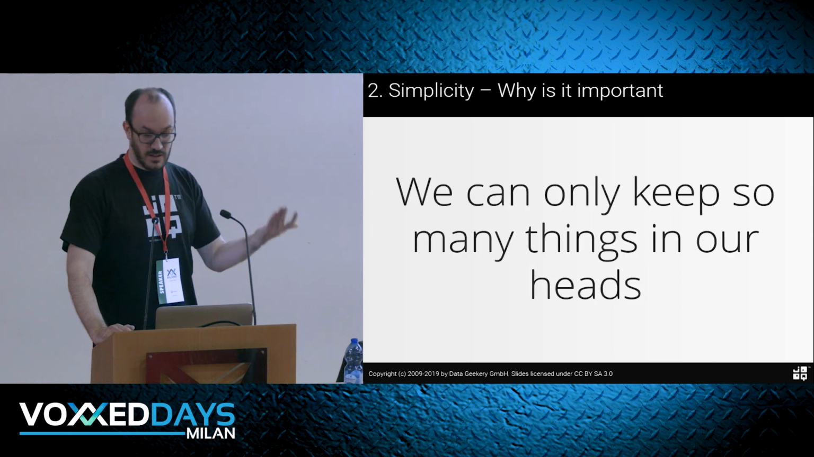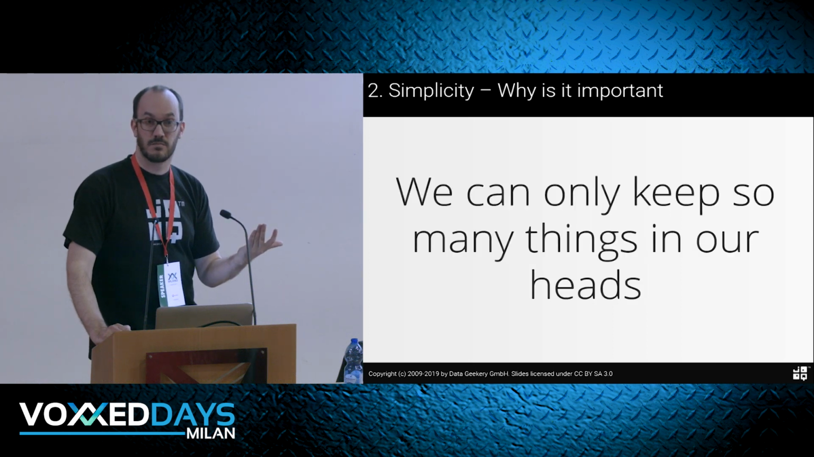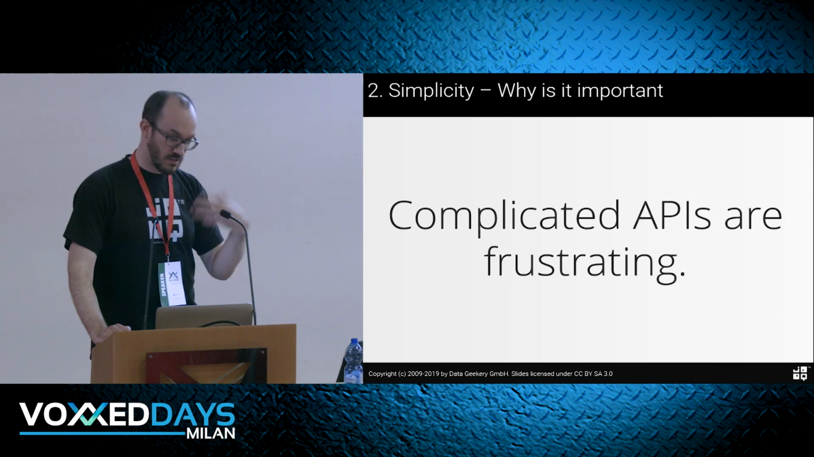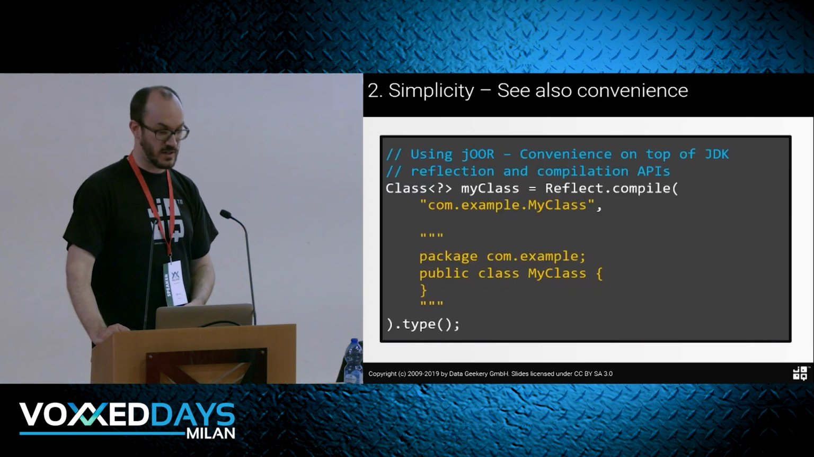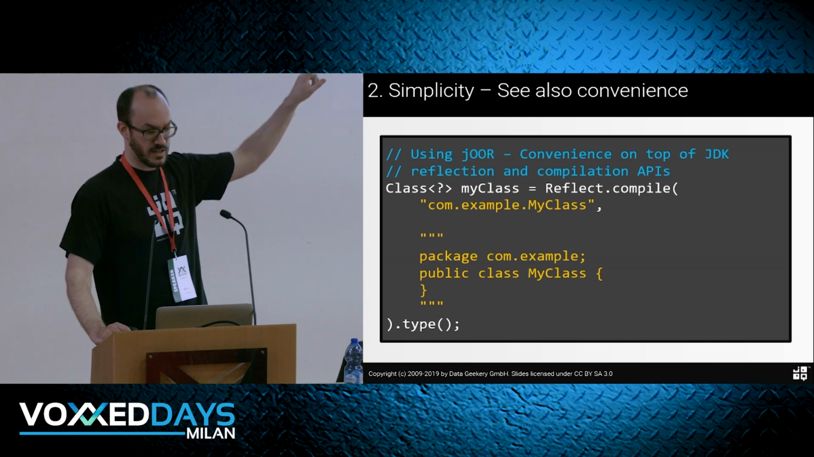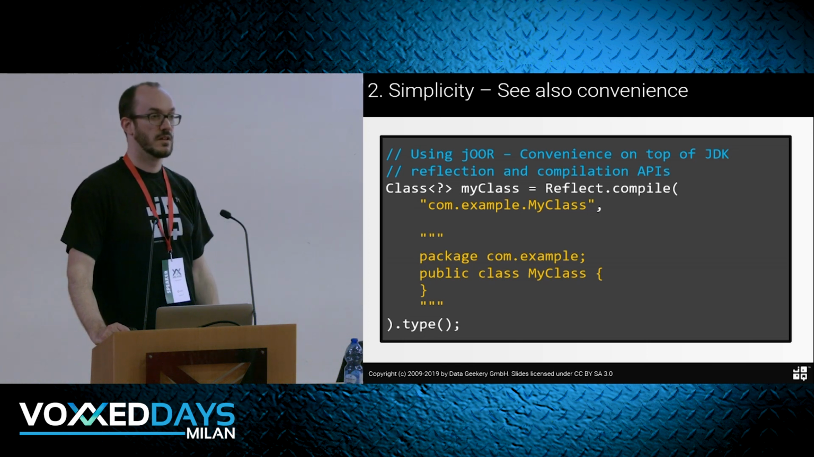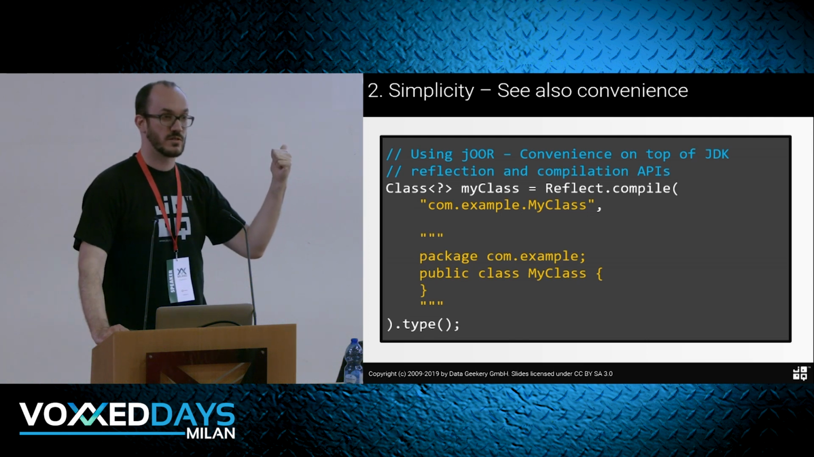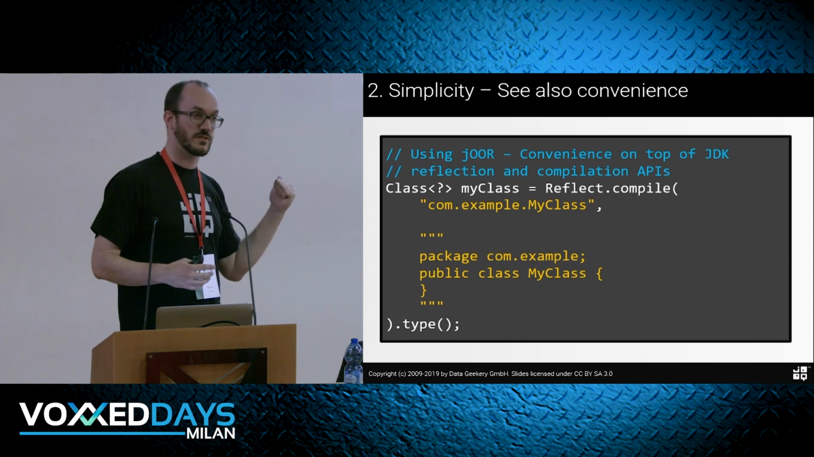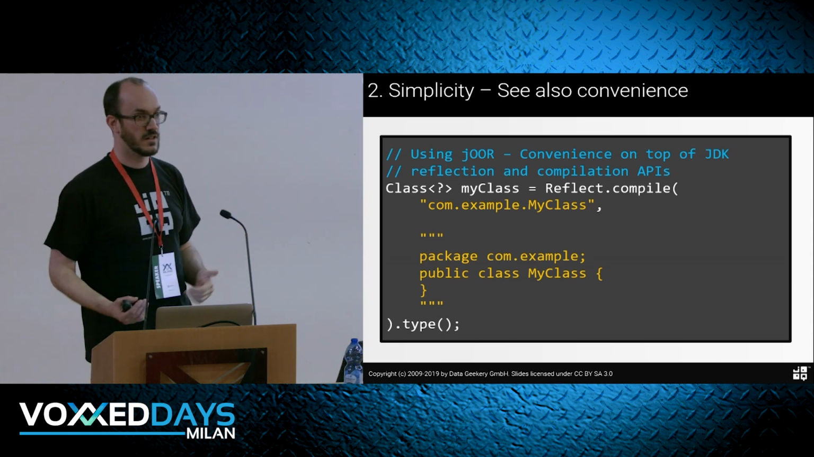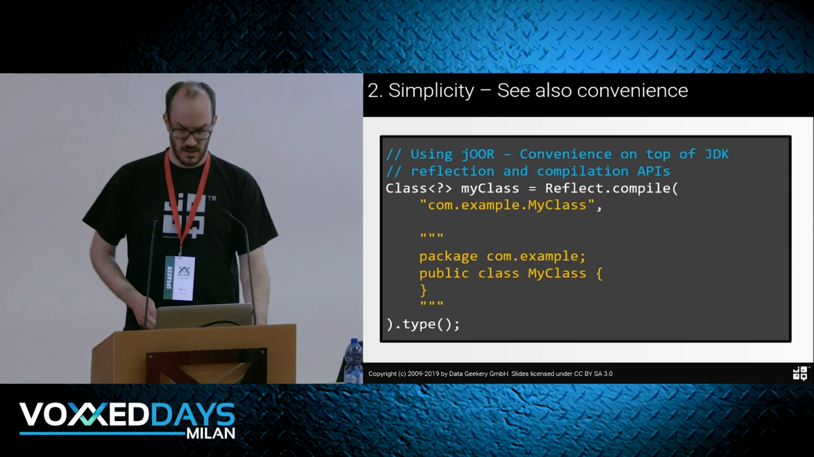We're humans. We can only keep so many things in our heads. Complicated APIs are frustrating. So Juke internally does something like that as well. Internally there's an API that does this. In most of the cases, this is sufficient. I need a class name and the content. This is not going to be as fast and optimizable as the other solution, so if I really have to be fast, I'm going back to the other solution. But if I run an integration test on an annotation processor, I want to write something like this.